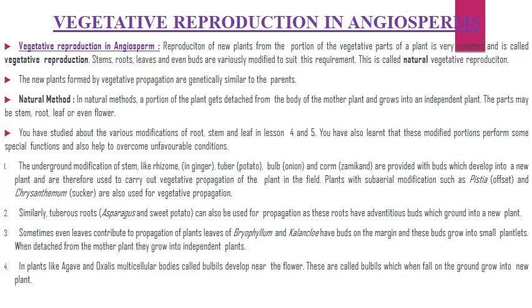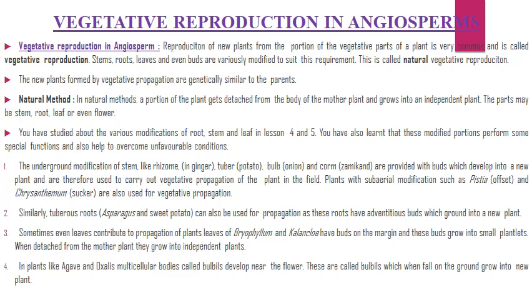Natural method. In natural methods, a portion of the plant gets detached from the body of the mother plant and grows into an independent plant. The parts may be stem, root, leaf, or even flower. You have studied about the various modifications of root, stem, and leaf in lessons 4 and 5. You have also learnt that these modified portions perform some special functions and also help to overcome unfavorable conditions.